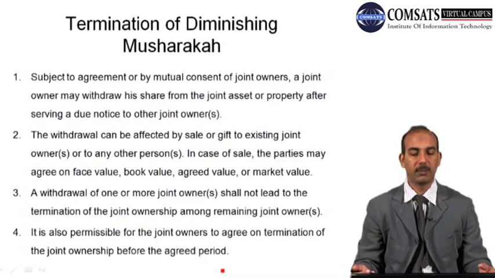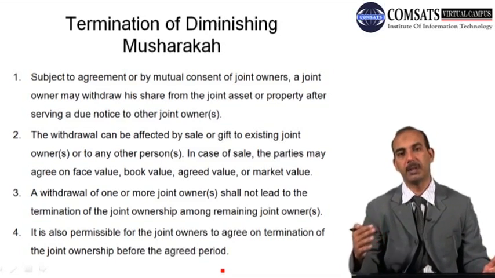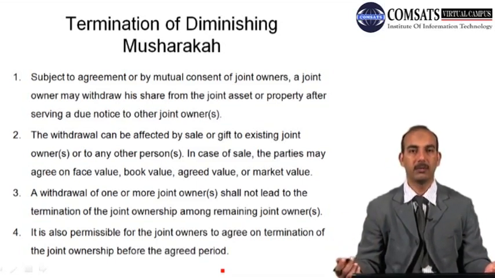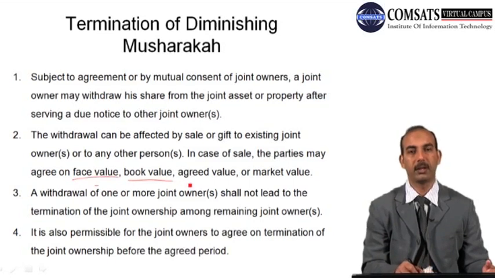The withdrawal can be affected by sale or gift to existing joint owners or to any other person. In case of sale, the parties may agree on face value, book value, agreed value, or market value. So the leaving partner has different mechanisms to leave that joint ownership. For example, the leaving partner may give the property to some of the remaining partners, or he or she may sell it to some other partners or to any third party. And its value can be determined on the face value, the book value, the agreed value, or the market value.